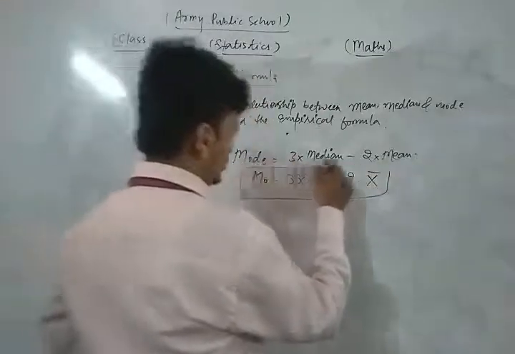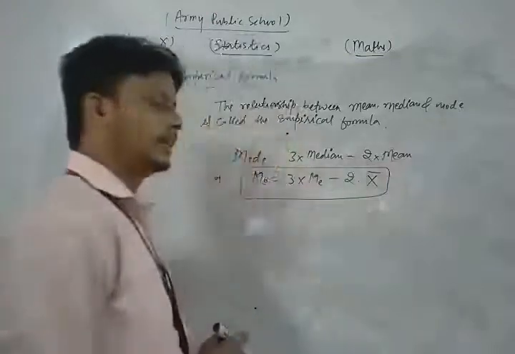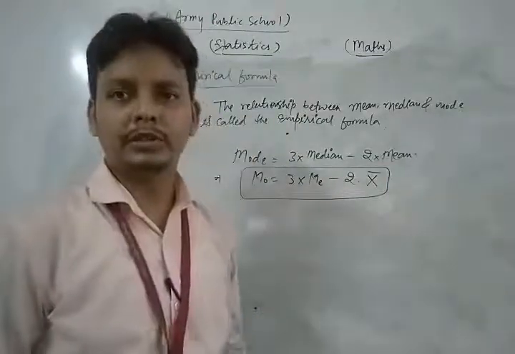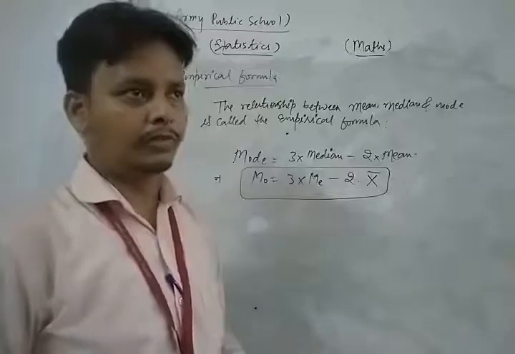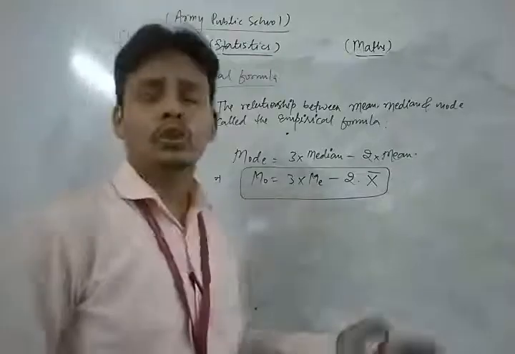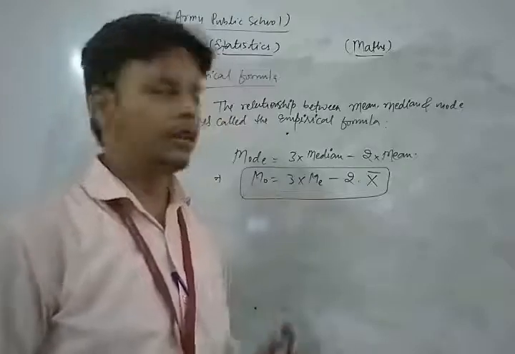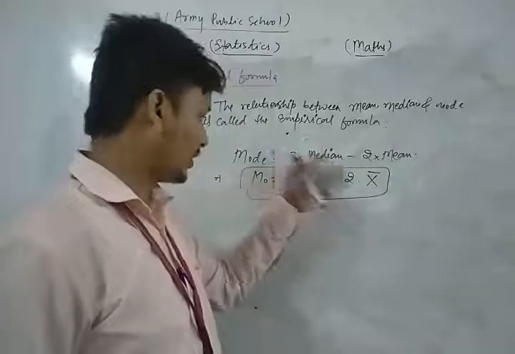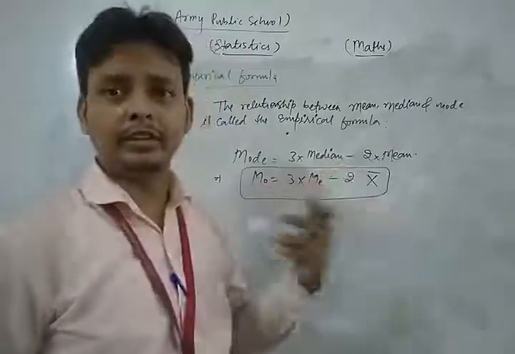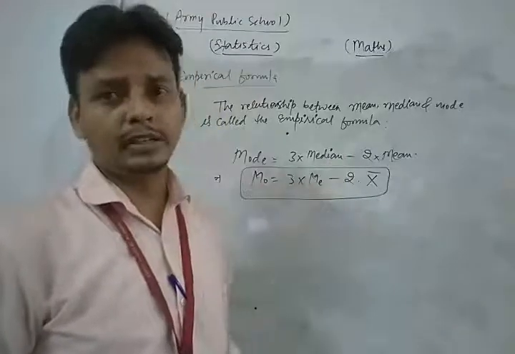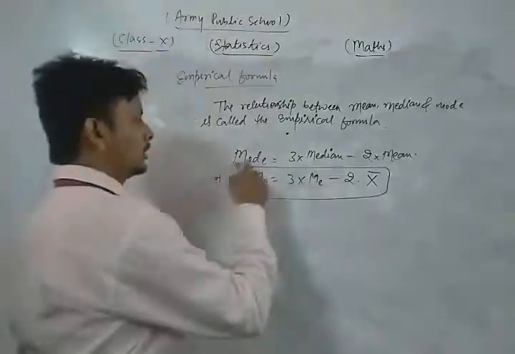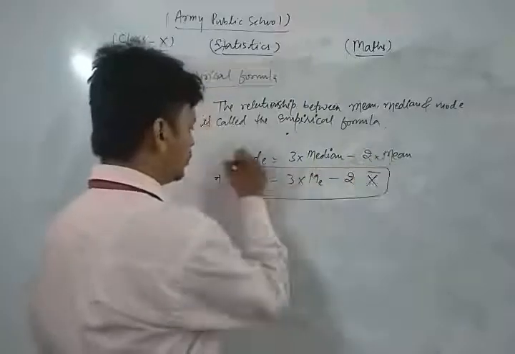This is a very important relationship between mean, median and mode. If you get two of the values, you can also find the third using this relation. Suppose you get the mode and median and you want to find the mean.